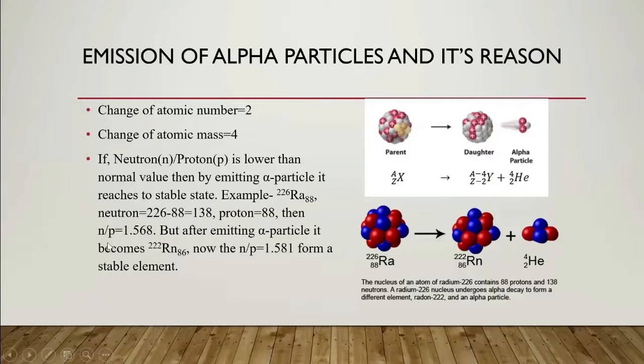Then the n by p ratio is 1.568. After emitting one alpha particle, 226 minus 4 is 222, and 88 minus 2 is 86, it becomes radon. Here we can see that after emitting one alpha particle, its n by p ratio is increasing, which is closer to the normal value, and now it forms a stable element.